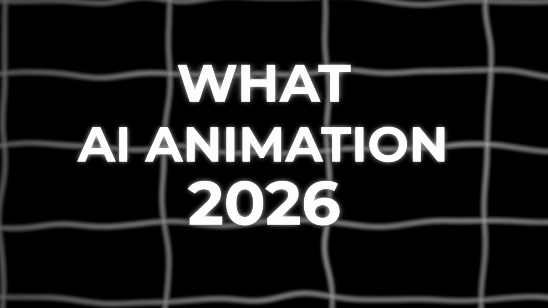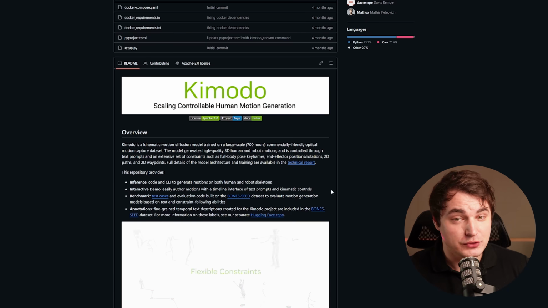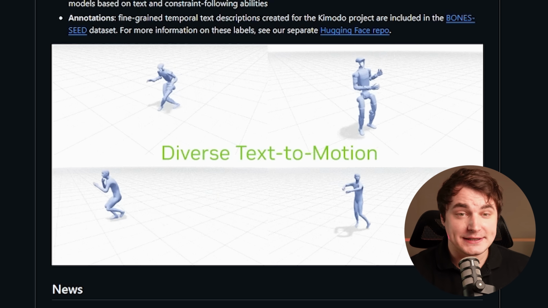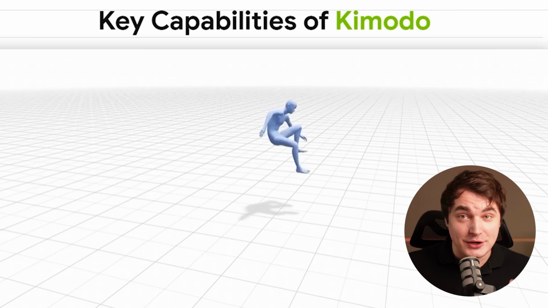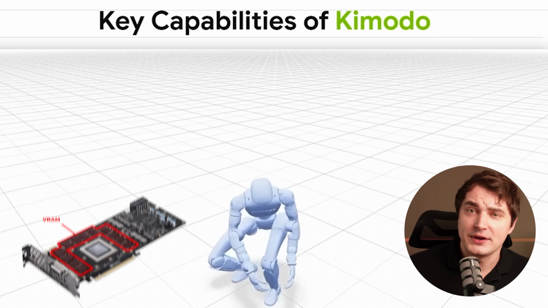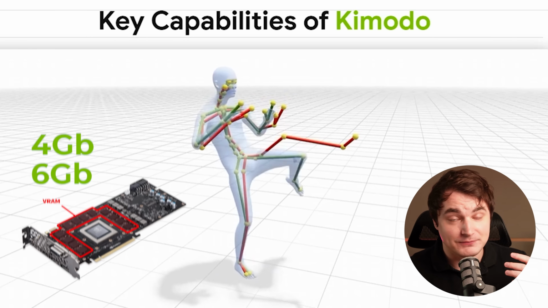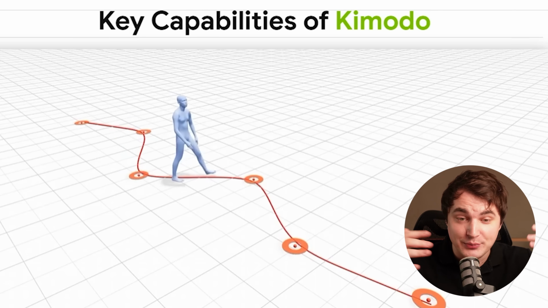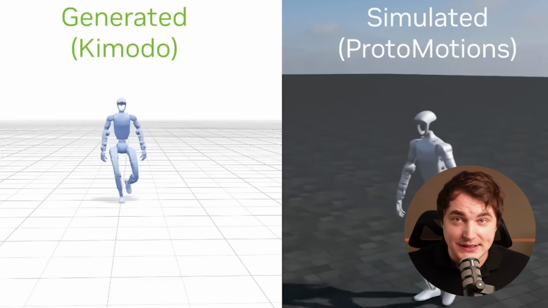Now, to better understand why this is huge and what's changed, I think we need to quickly recap what AI animation releases we had this year. Most of you probably heard of Kimodo, which is an amazing AI tool that you can run locally on very low VRAM, like 4 to 6 GB, that has quite a lot of controls and can produce animations. But it is mostly about generation.